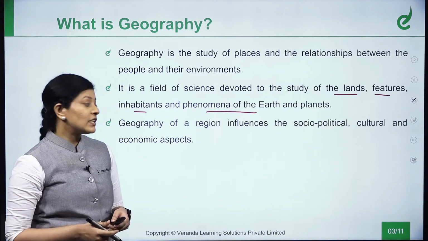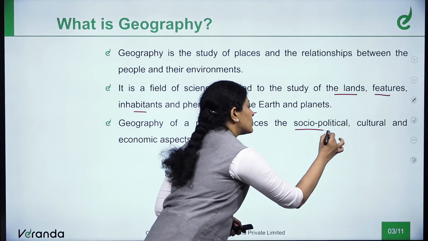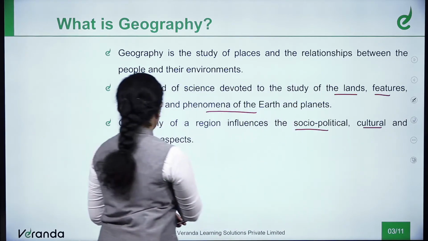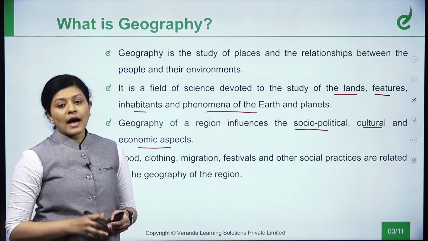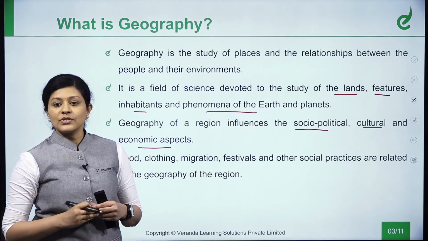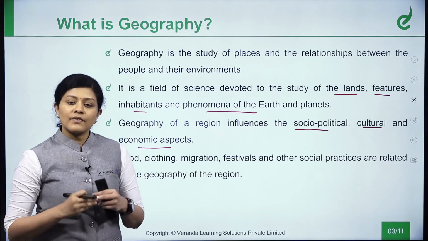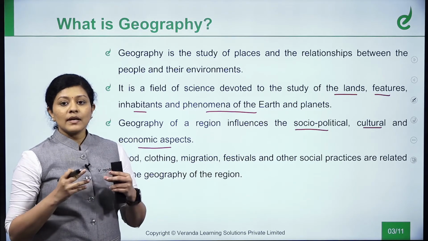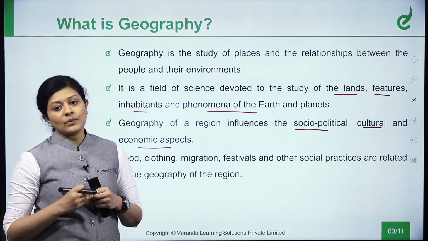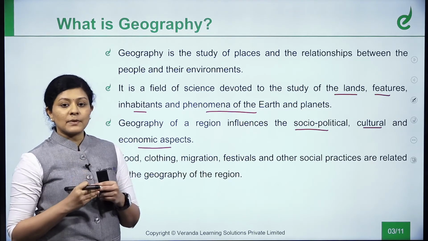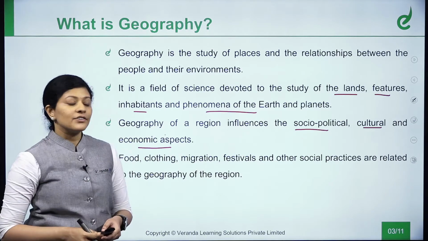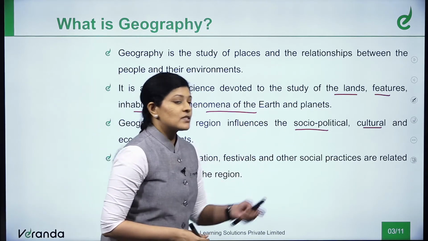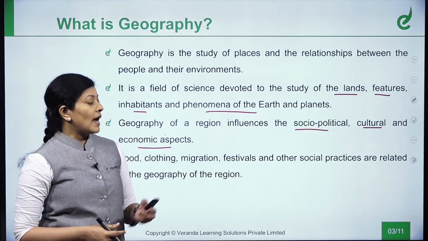Geography of a region actually influences the socio-political, cultural, and economic aspects of the region. For example, the Arabian Peninsula is rich in oil resources. That very resource makes the region a very rich peninsula in the world. So this is the economic aspect of geography. Geography determines the economic aspect of a region. It also determines the socio-political aspect and the culture.